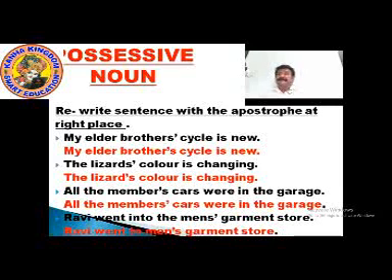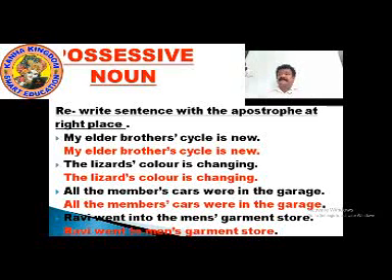Here what has been asked is to rewrite the sentence with the apostrophe at the right place. My elder brother's cycle is new. Where the apostrophe is put after the s, it should come before the s.